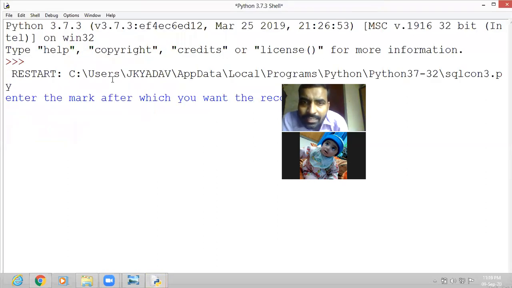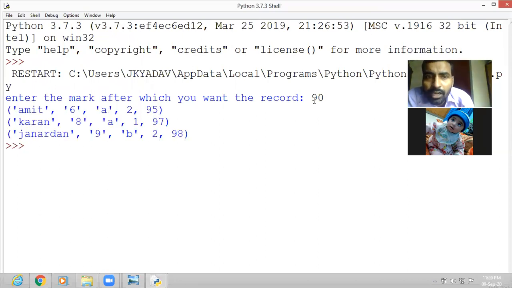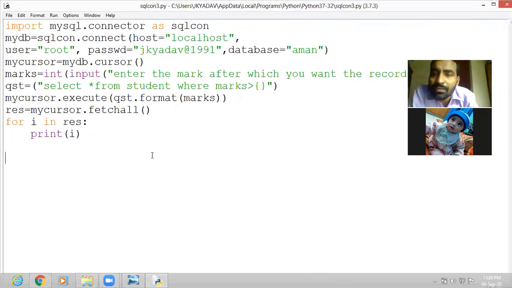Now enter the marks. It is asking enter the marks after which you want the record. So we want the record above 90. So we can enter 90 or 91 or 95. So now it will show the record above 90. See here, the records which are having the marks above 90, that is 95, 97 and 98. These records have been displayed. Okay. So this way we form the query string with new style.